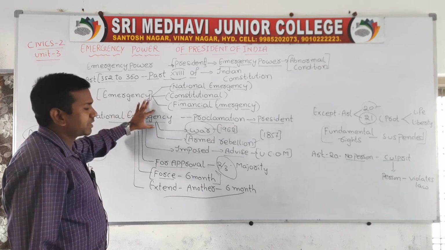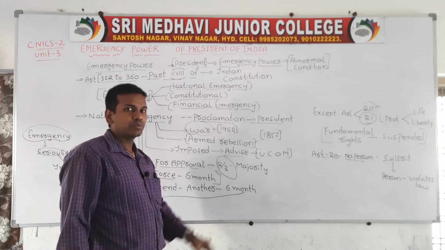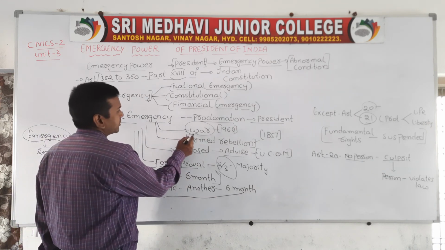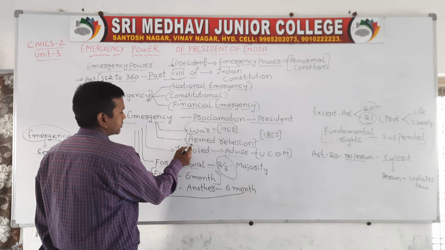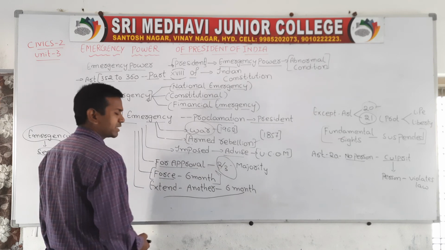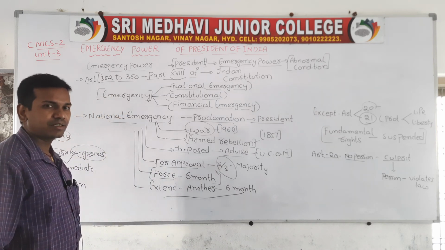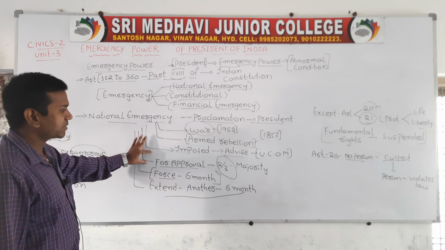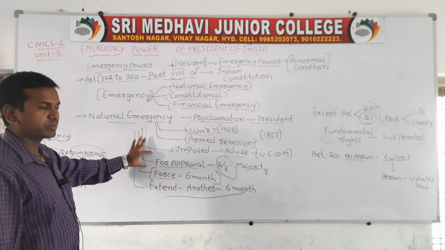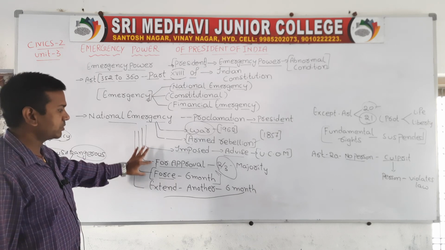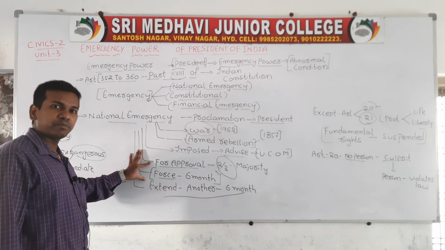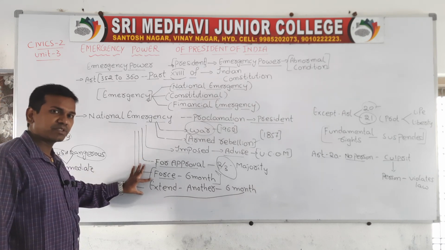In a national emergency, who can proclaim it? The President has the right to proclaim the national emergency. The President can proclaim emergency only during war and armed rebellion, and has to take the advice of the Union Council of Ministers. First the emergency resolution must pass in the Lok Sabha, then in the Rajya Sabha, where two-thirds should approve, and then the President should approve. If an emergency is declared, it will be in force for 6 months, and it can be extended for the next 6 months.